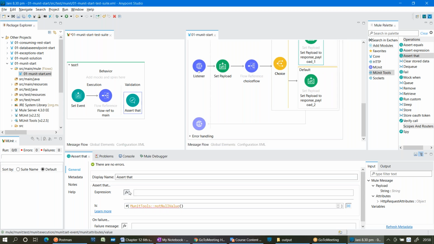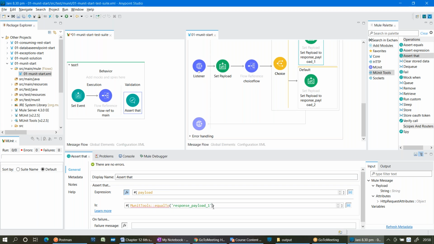Switch to the expression mode. Whatever payload is coming from that application in that event is to be compared under MUnit tools in DataWeave. There is a predefined function called equal to. Equal to what?